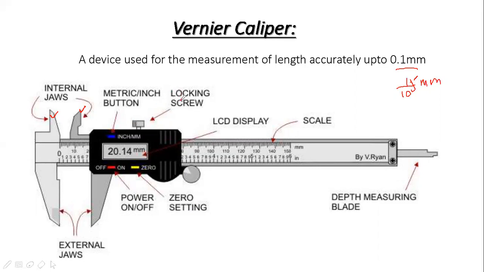This one is locking screw. It is LCD display. This is main scale. This one is also main scale in millimeter, and this is main scale in inches. Here it is written inches, millimeter.